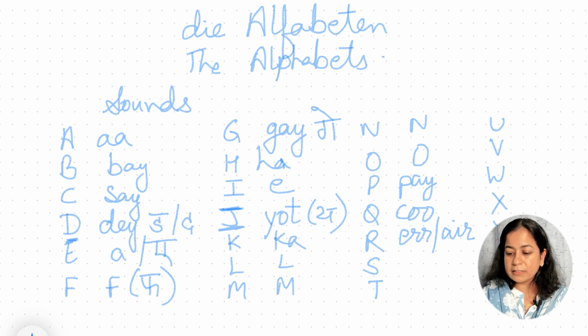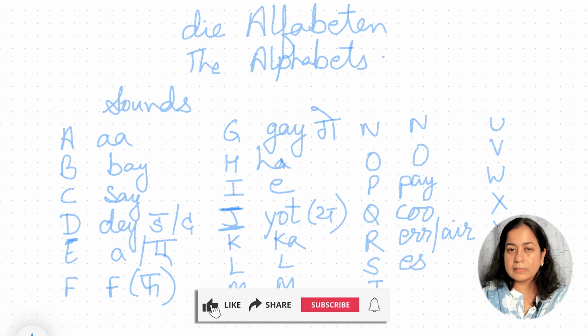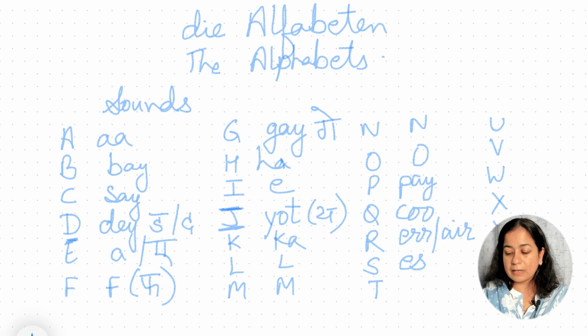Next alphabet is S, and S is very soft in German, almost towards the Z sound. So it is pronounced as Z, a very soft Z sound. Now T is another character. In English, T is T: T for tiger, T for tea.